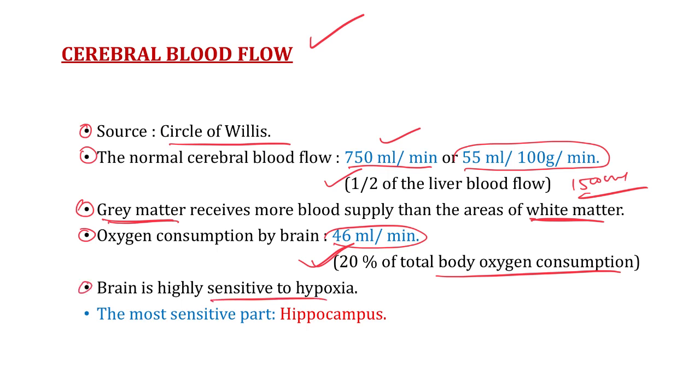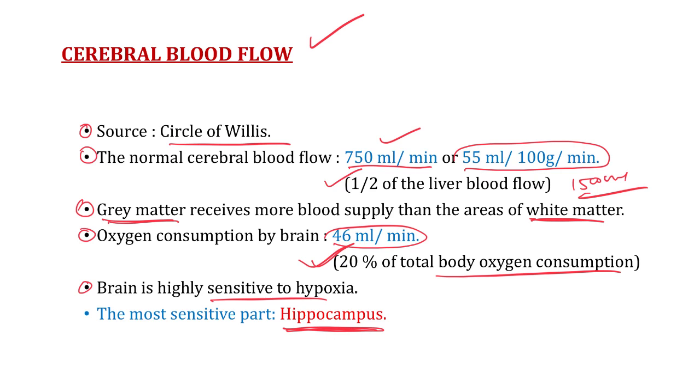So which region of the brain is most sensitive for hypoxia? So hippocampus. This hippocampus is the most sensitive part of our brain for hypoxia, right? Which is concerned with learning and memory.